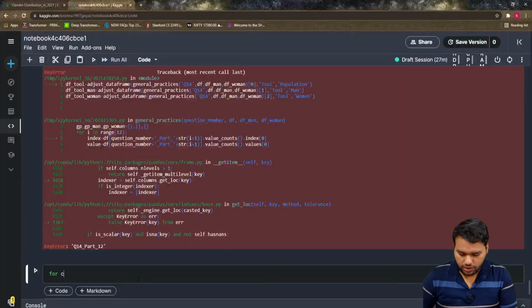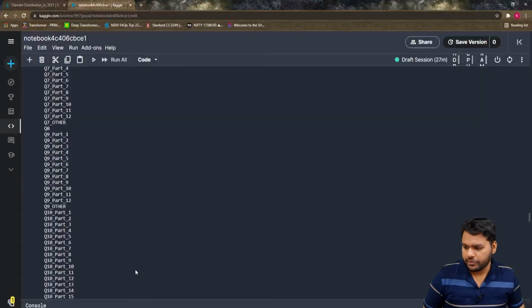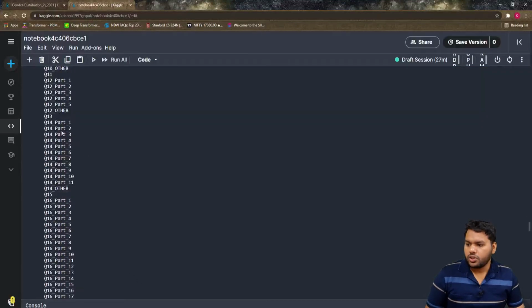For that, for col in df.columns, print col. If you see all the columns, yes, question number 14 part 1 is there, part 2 is there, up to part 11 is there. There is no part 12. Then there is question number 14 other, and I'm not interested in what is in the other.